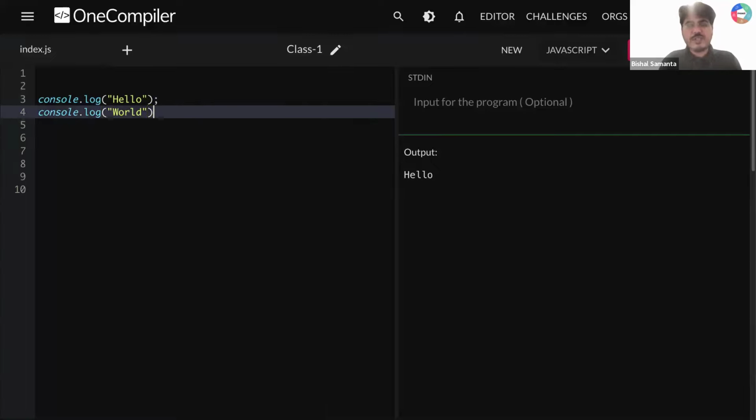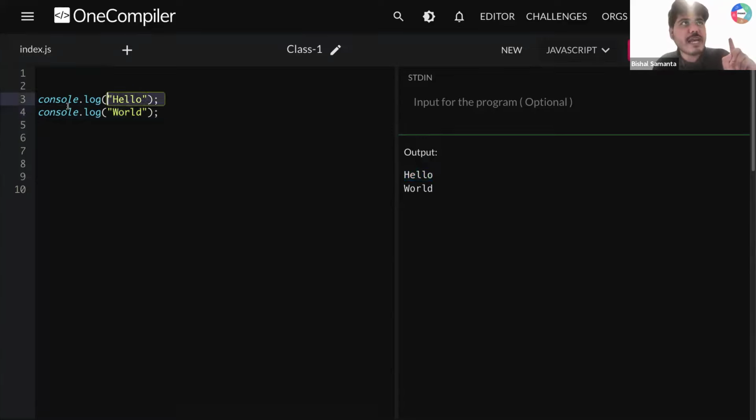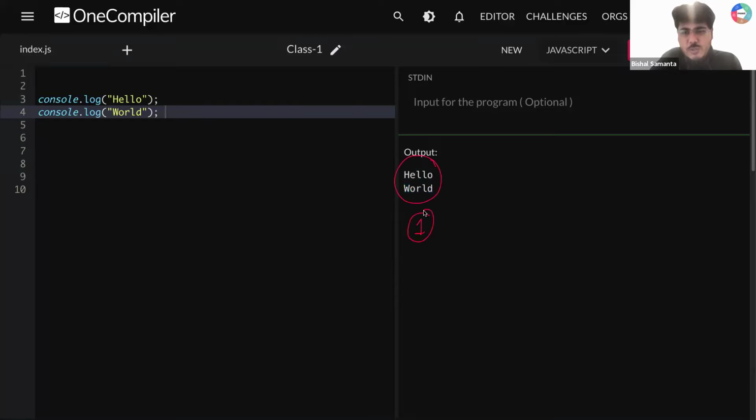World. Okay, so now if I run this thing, everyone understood what I'm getting? I'm getting hello first, that is coming from line number 3. After that, from line number 4, what I'm getting? I'm getting world. Okay, now let's say someone asked me a question, can you solve this same problem, but you need to use only one console?